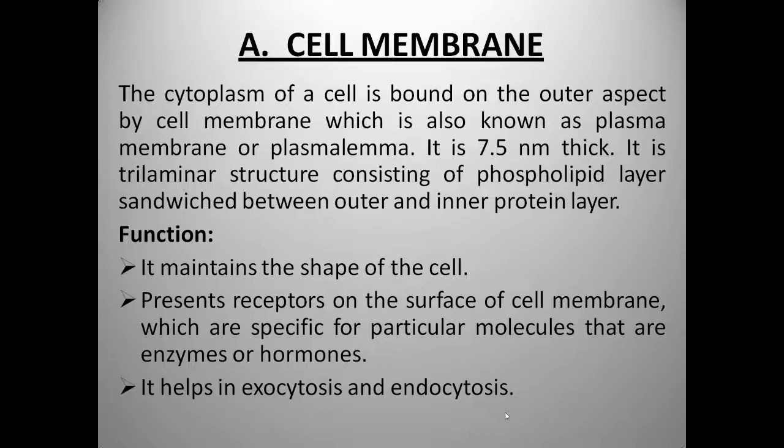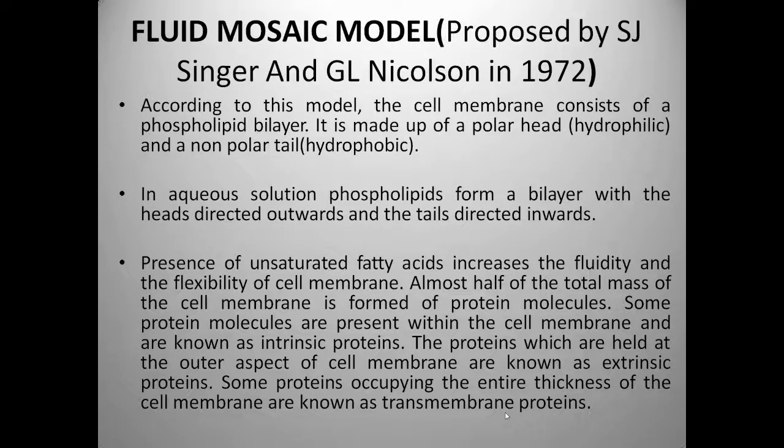Now we'll see the function of the cell membrane. It maintains the shape of the cell, and it presents receptors on the surface of the cell membrane which are specific for particular molecules, such as enzymes or hormones. And it helps in exocytosis and endocytosis. We will see the fluid mosaic model, proposed by S.J. Singer and G.L. Nicholson in 1972.